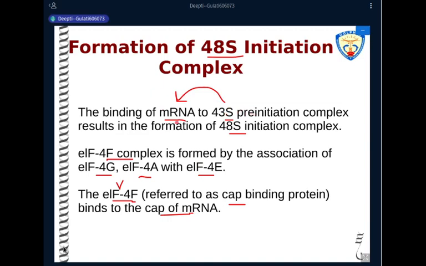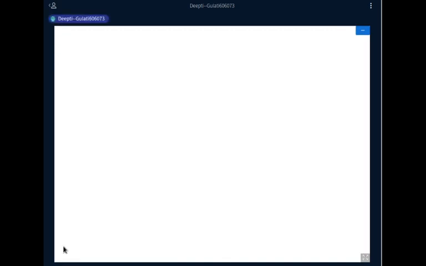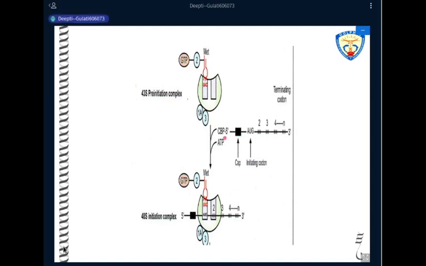So we have the messenger RNA. Eukaryotic messenger RNA has a cap at the 5' end. That cap is recognized by certain protein complexes, which are known as cap binding protein. This complex is the IF4F complex. This IF4F complex has three initiation factors. One is IF4G, we have IF4A, and we have IF4E. So they bind to the cap. So this is how they bind.